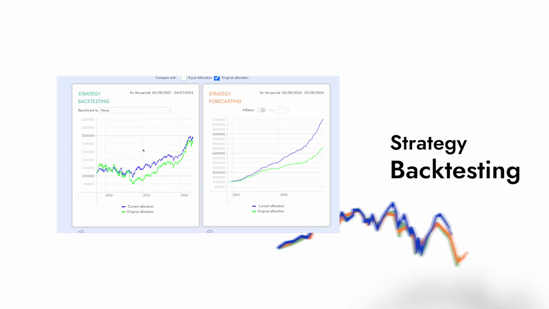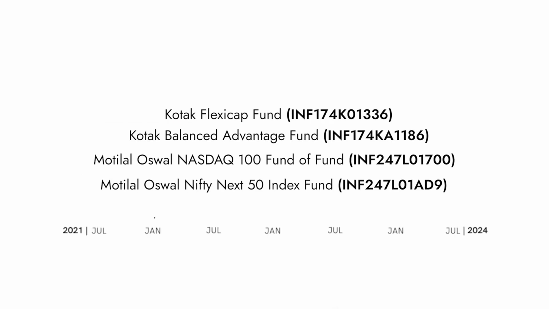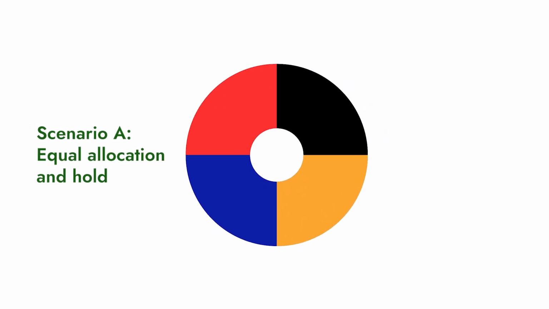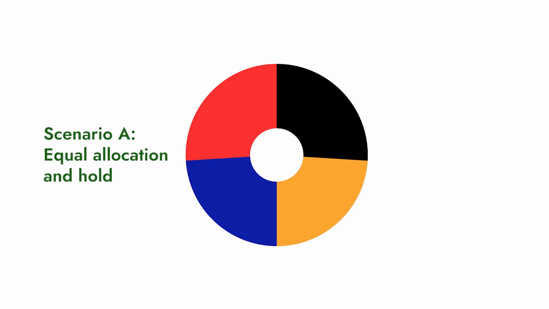This allows us to analyze the performance of the 4 chosen Indian mutual funds during this analysis period. In this example, we'll look at 3 popular approaches. Scenario A, equal allocation and hold. This scenario involves purchasing an equal asset allocation and holding the portfolio without rebalancing.